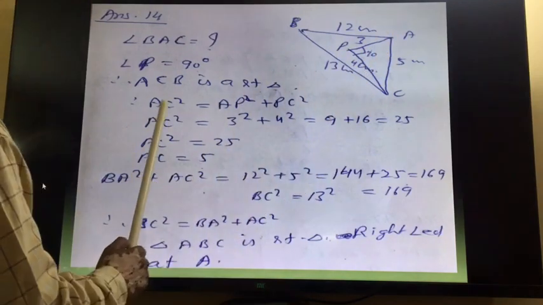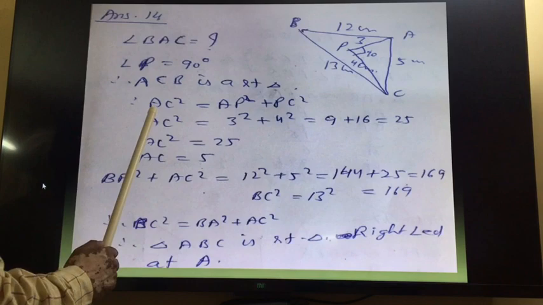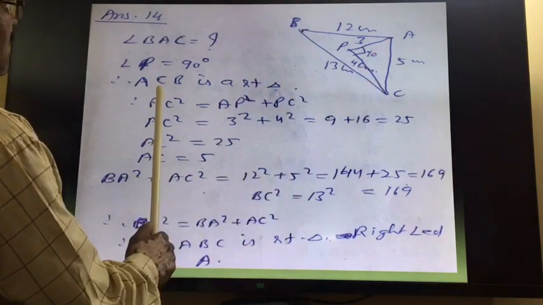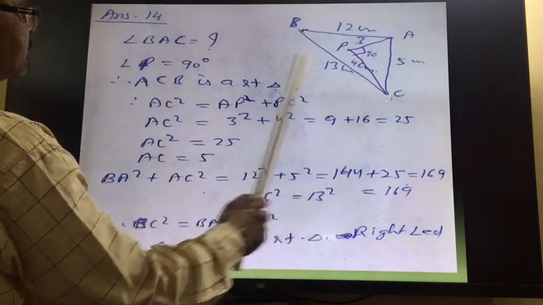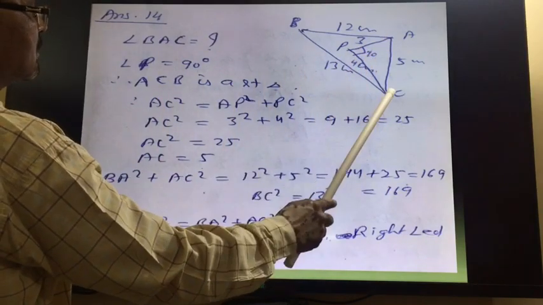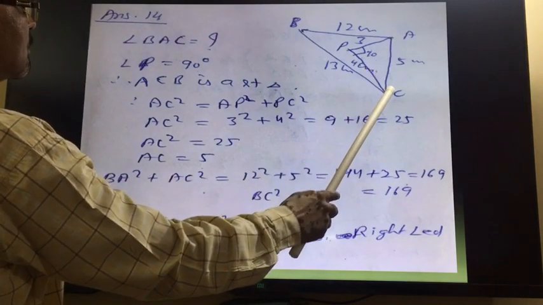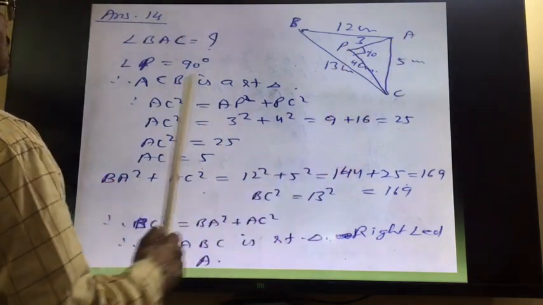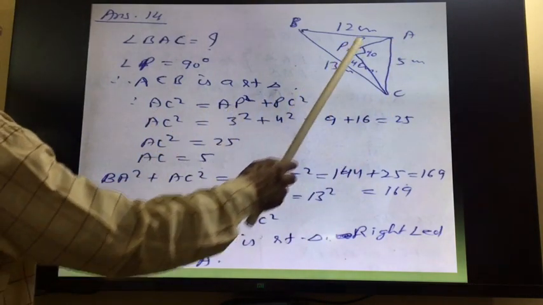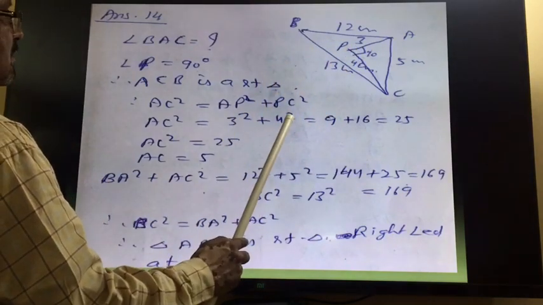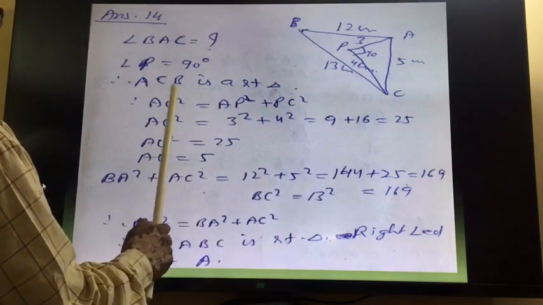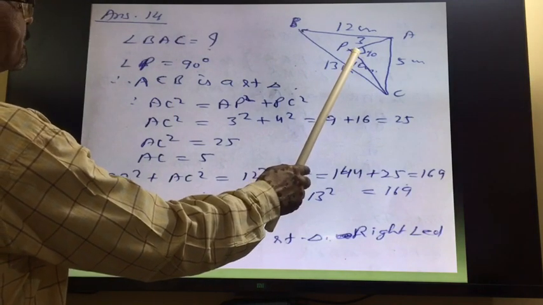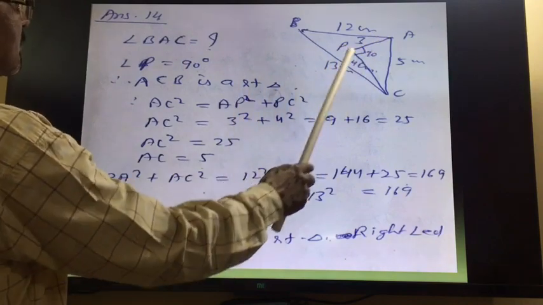ACB. In this triangle, by applying Pythagoras theorem, AC square is equal to, now here we are taking the triangle APC. Here this is the hypotenuse. So hypotenuse AC square is equal to AP square plus PC square. AP is 3 centimeter, so 3 square plus PC, PC is 4. So here it is in triangle APC, not ACB. Please, we have to do the correction here. So the triangle we are taking is APC.